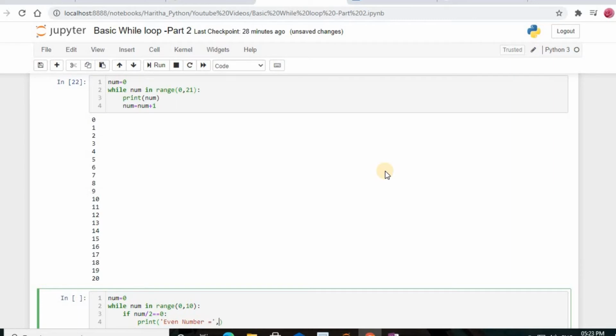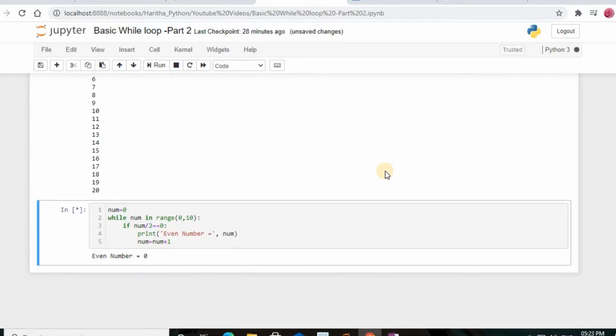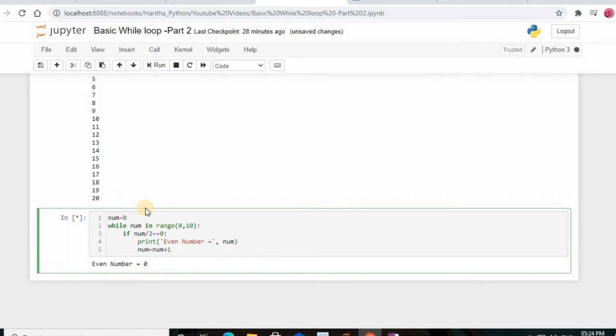Now out of that, just print the variable num. Now the value of num will be incremented by 1 every time. Okay, so I'm just going to write this outside of the if statement.